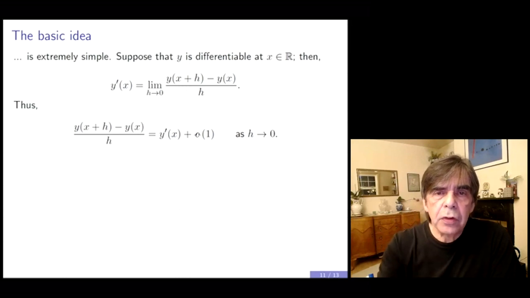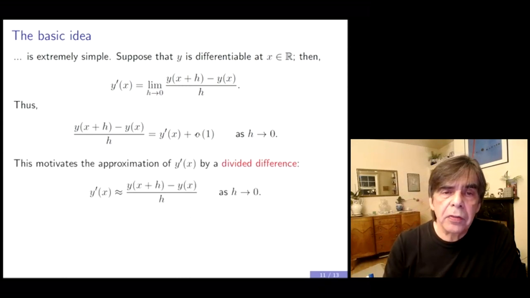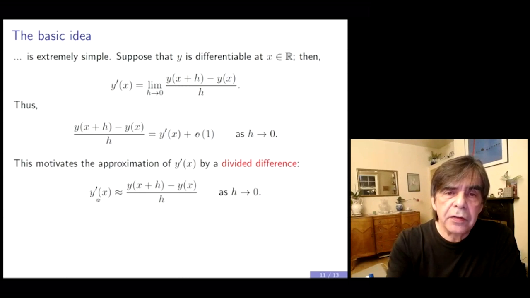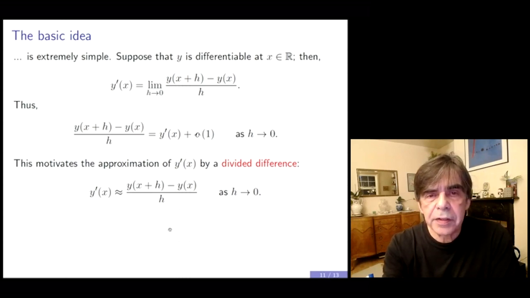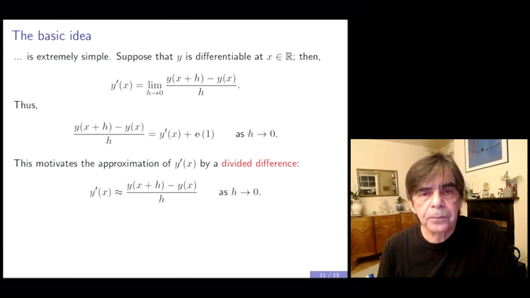If you ignore the small o of 1, the left-hand side is not going to be equal to the right-hand side, but what you end up with is an approximation to the derivative. So if you scrap the o of 1, you have an approximation to the first derivative of this function y by this expression here, which is called the divided difference or difference quotient.